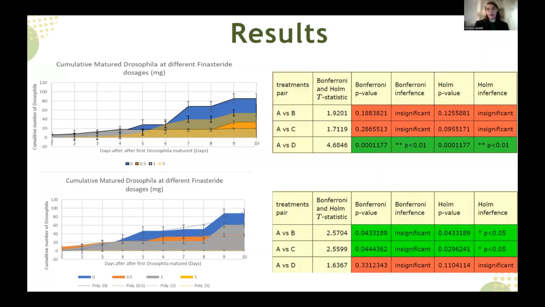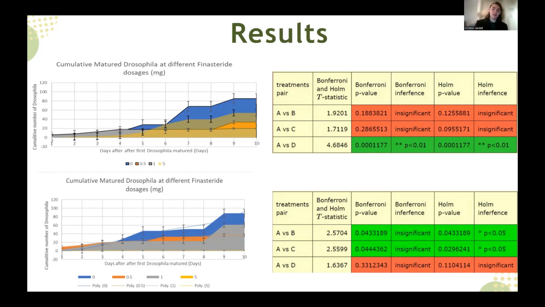So, a quick overview of our results. This first trial up here is going to be our trial 1, and as you can see here, the blue shaded background is the control, which has a significantly higher survival rate, especially compared to our final group, the 5.0 milligrams. Significant difference here, which would support the fact that the drug does in fact have negative side effects.